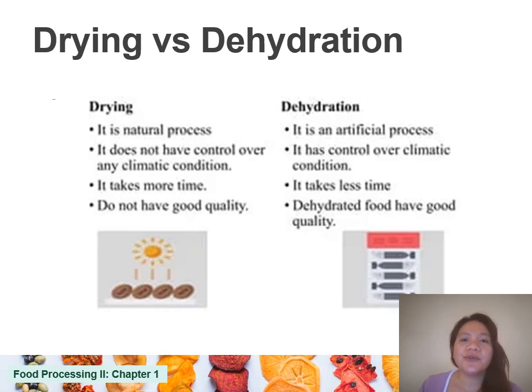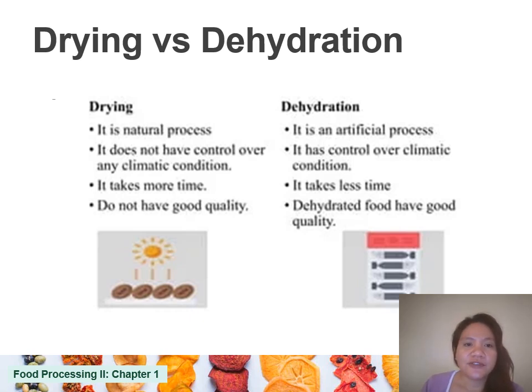When you dry, you don't have control over any climatic condition. In particular, you don't have control over the temperature as well as the relative humidity, for example during sun drying. In comparison, for dehydration the conditions are controlled because you are using specific equipment.